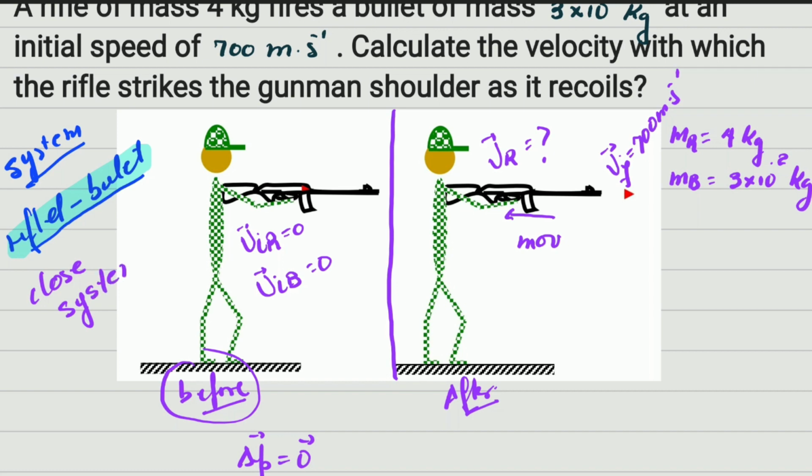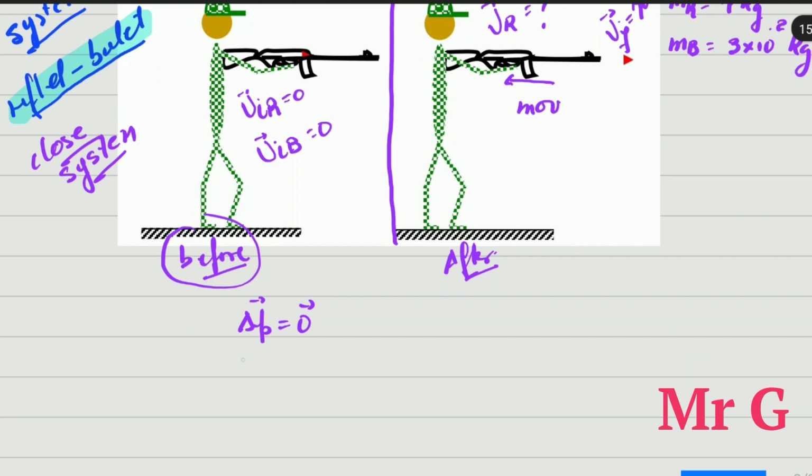Closed system. You don't have to write this. It's just telling you the system is closed. So from here, you can write the total initial momentum. Remember, the total initial momentum is equal to the total final momentum.